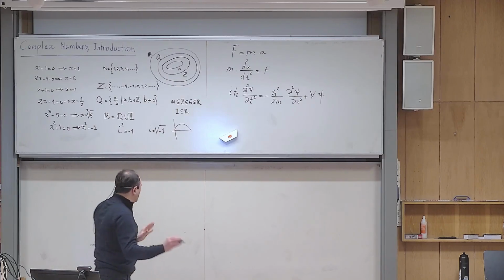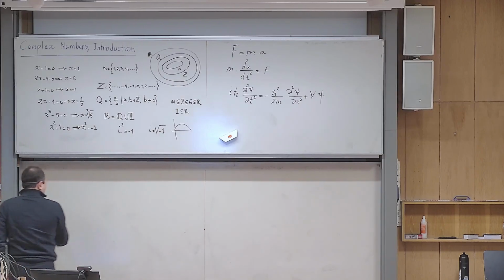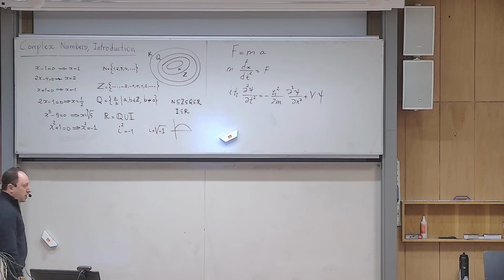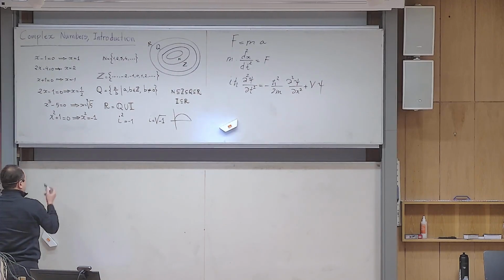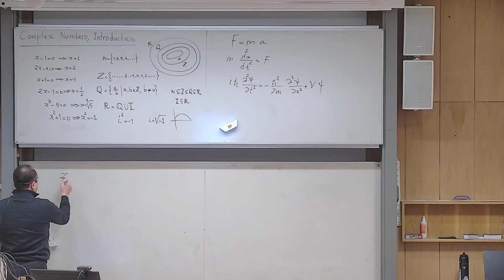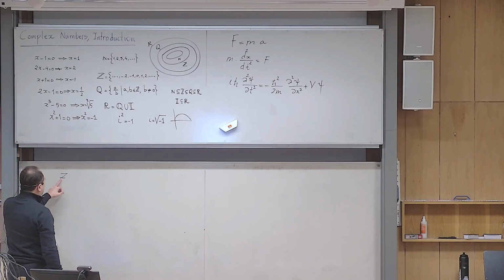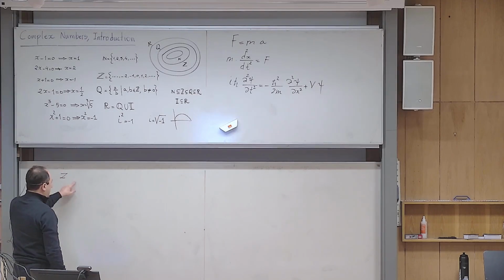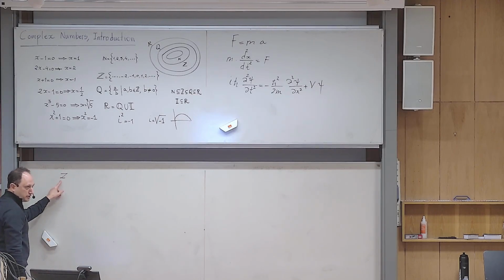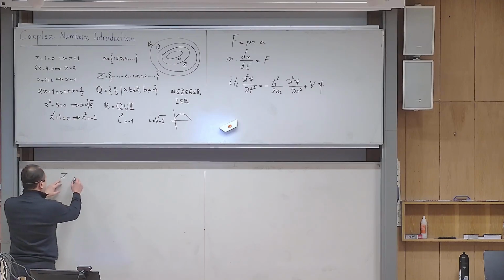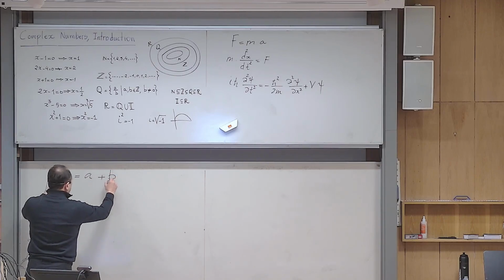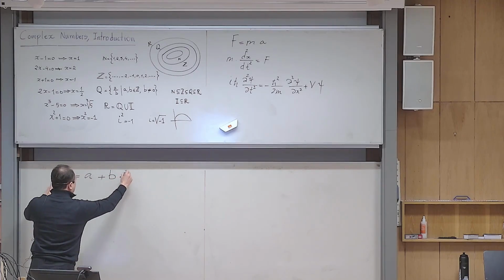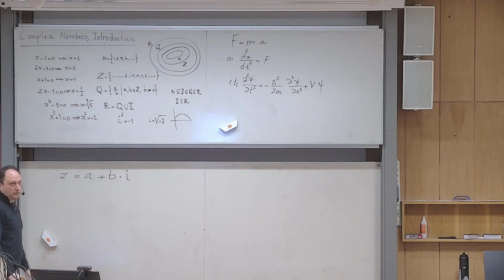Now from a mathematical point of view, defining it is easy. This is my definition: a complex number z. Usually Z and W are the standard letters that you use for complex numbers. So I say z is a complex number if it can be written as a + bi.